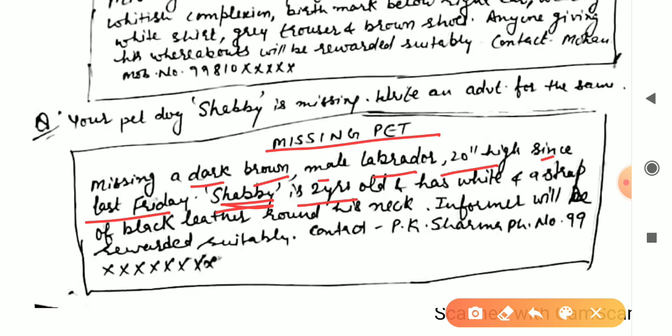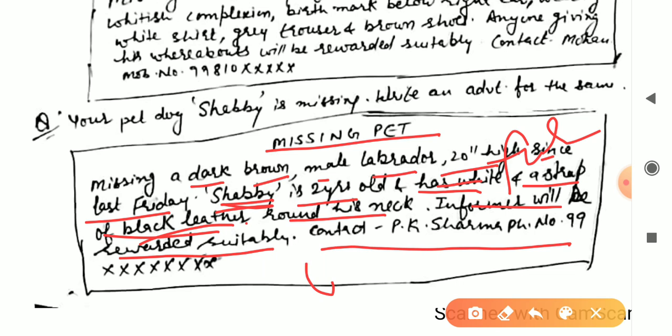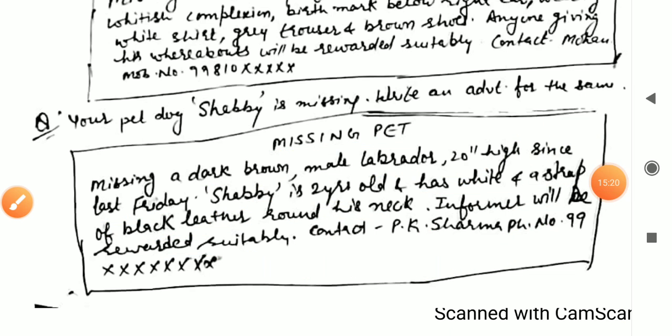Sebi is 2 years old and has white fur, or you can say white in color, and a strap of black leather, and a strap means patta, that he is wearing around his neck. So a strap of black leather is also there around his neck. Informer will be rewarded suitably, so that should be mentioned, and after that you can also add the contact number of the police station of the nearby area. So these are the advertisements. We will continue in the next part.